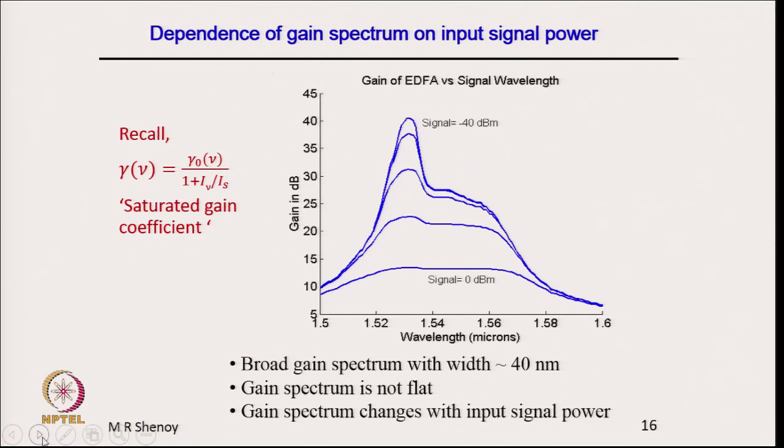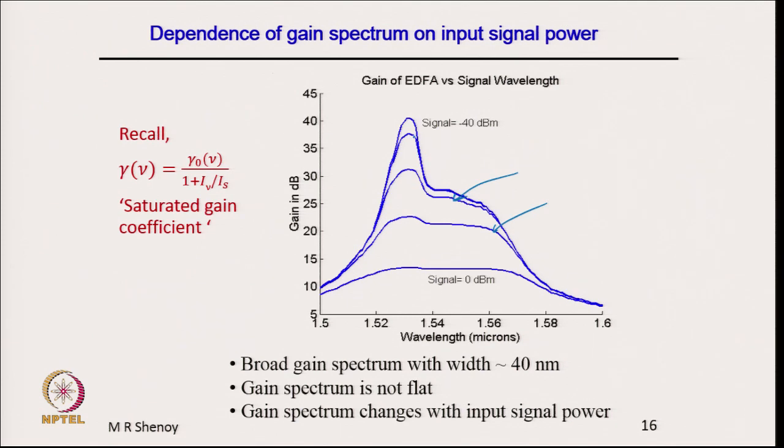Here what is shown is the dependence of the gain spectrum on the input signal power. These are different curves for different values of signal powers.